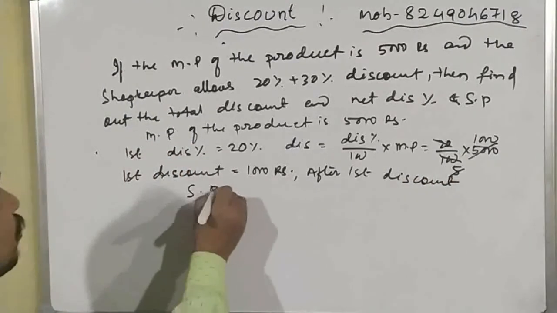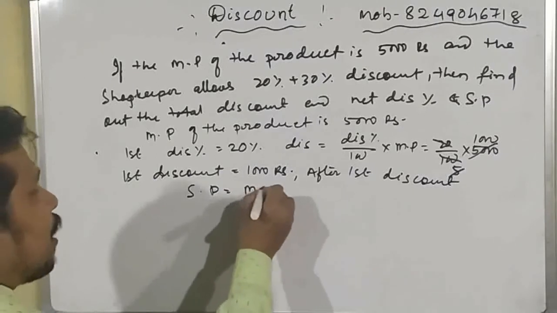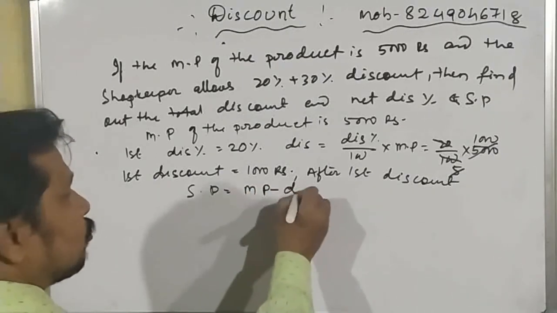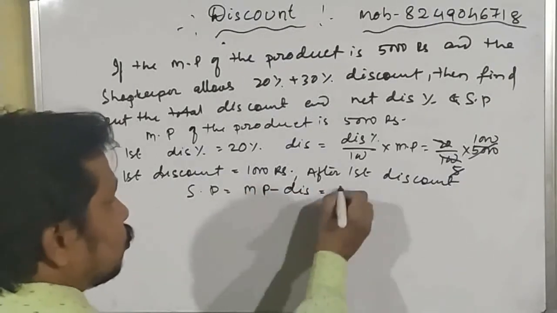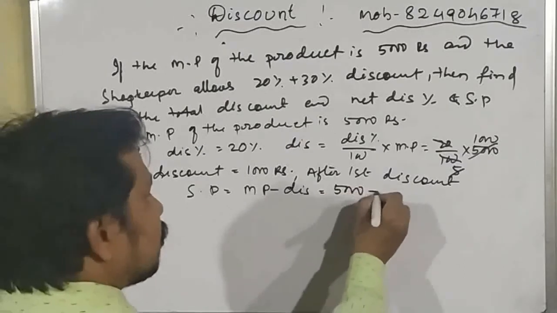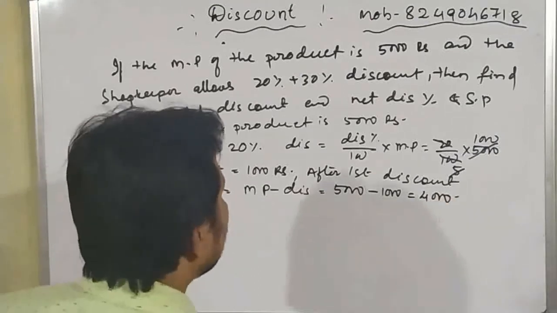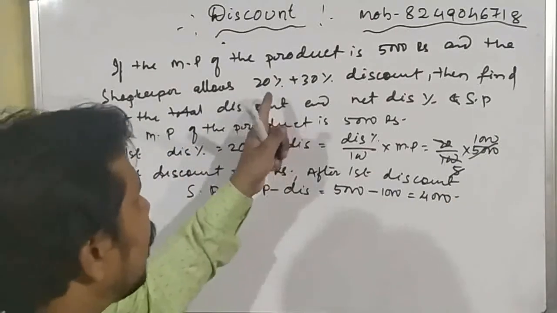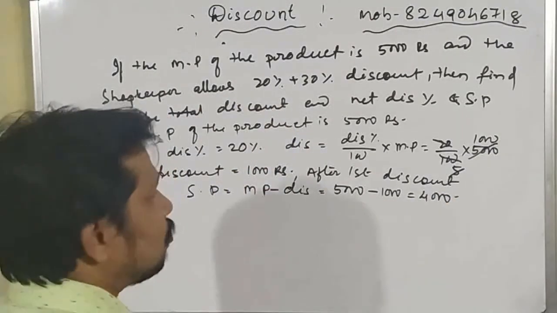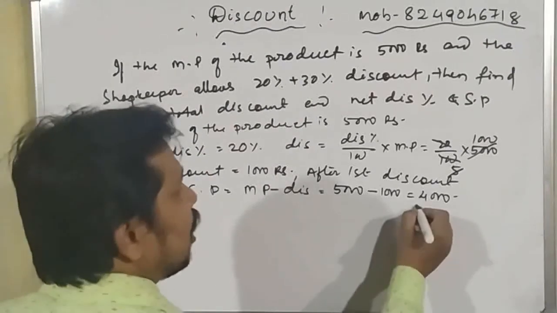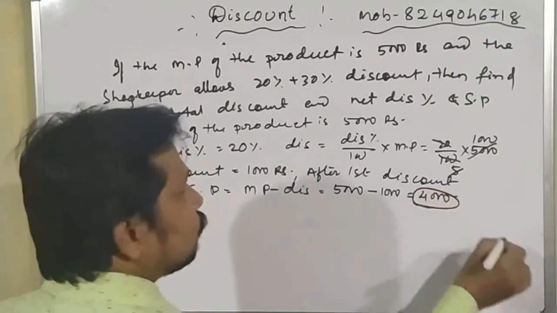So after the first discount, the selling price will be how much? The mark price minus discount, which is equal to 5,000 rupees minus 1,000 equal to 4,000. That means if the shopkeeper allows only a 20% discount, then the selling price after discount will be 4,000.